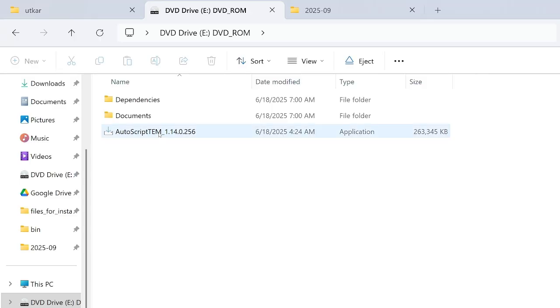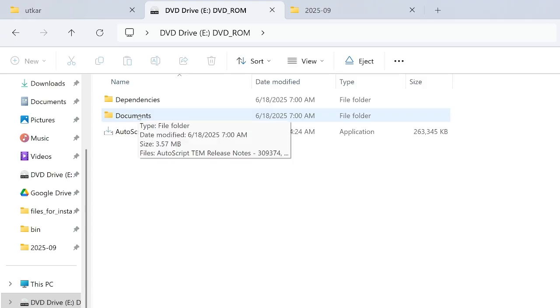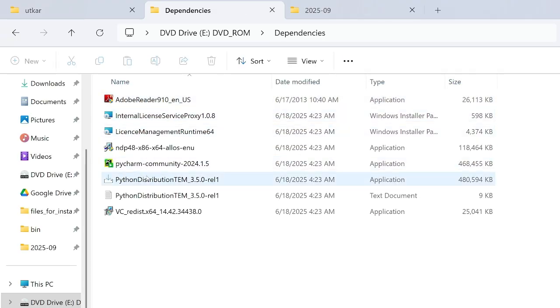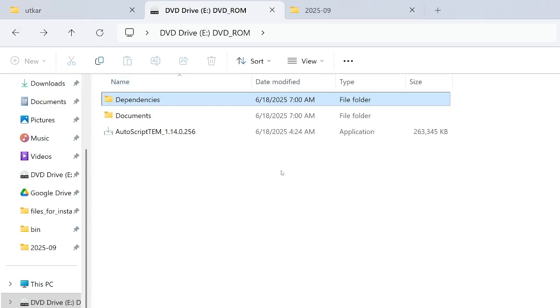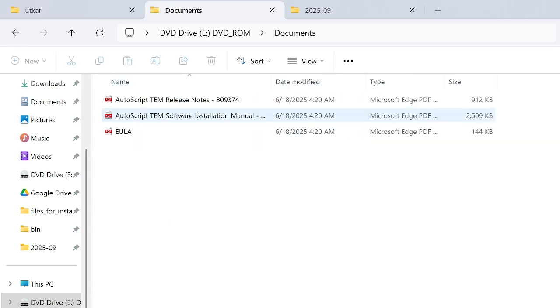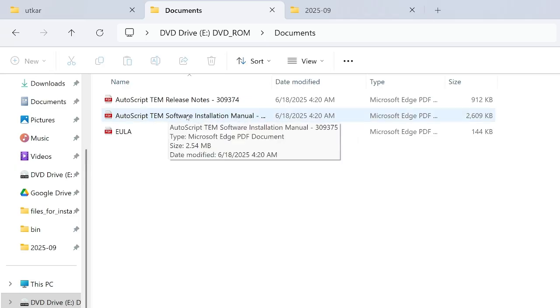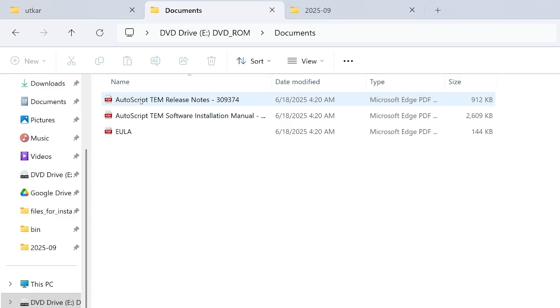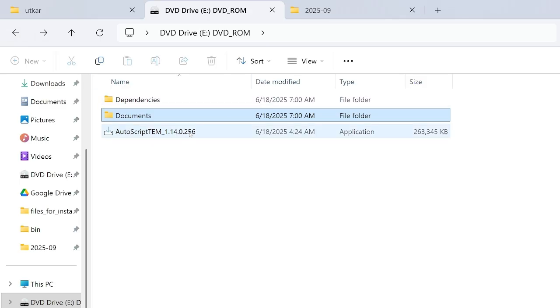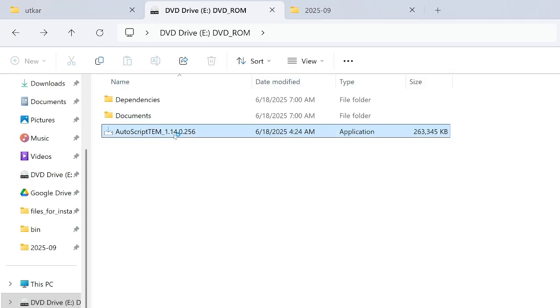We have an installable and a couple of more folders, and the first folder has some dependencies which the installer will use, and we also have some PDFs which describe how to install this, and I recommend to read this to see the whole procedure. We also have some release notes from the software, and this is currently the 1.14 version. And now let's go ahead and install this version.